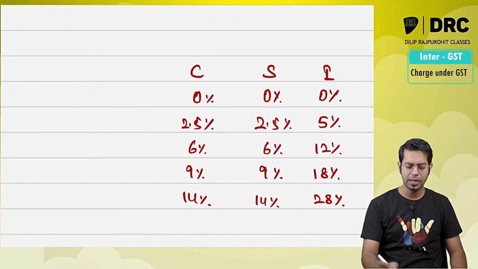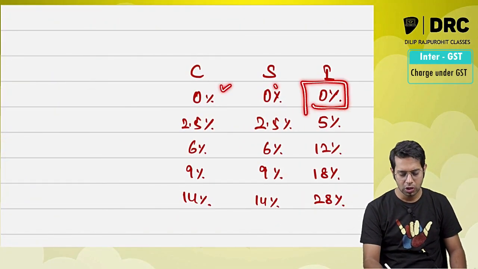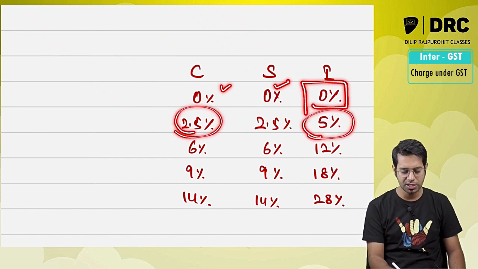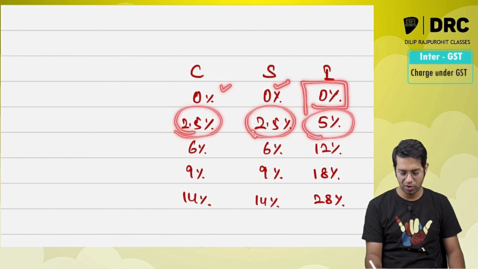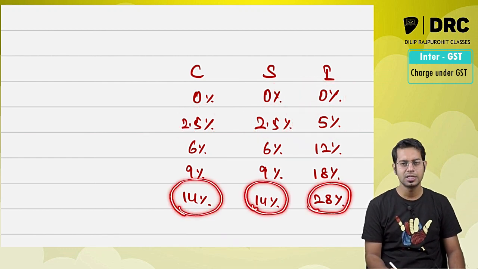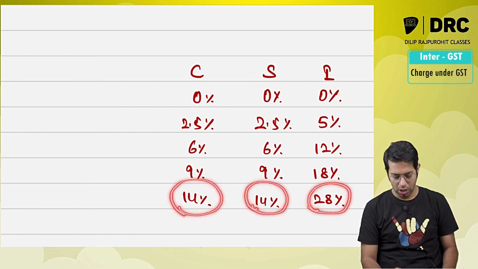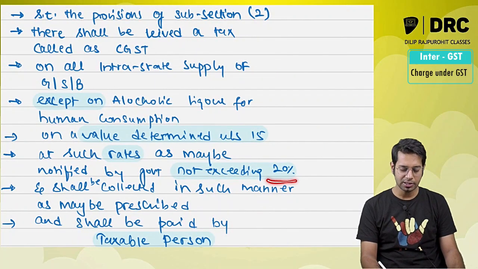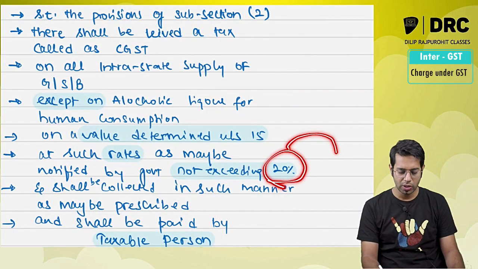Now please note, normally IGST is twice CGST and SGST, meaning if IGST rate is 5%, that means CGST is 2.5, SGST is 2.5. If IGST rate is 28%, that means CGST rate is 14% and SGST rate is also 14%. So they say that government may collect tax at a rate not exceeding 20%. So in IGST, how much will it be? It will be 40%.